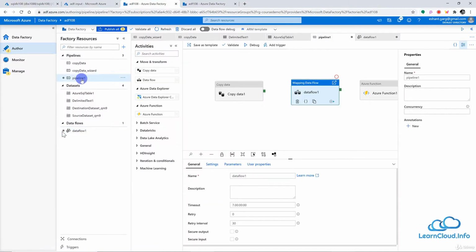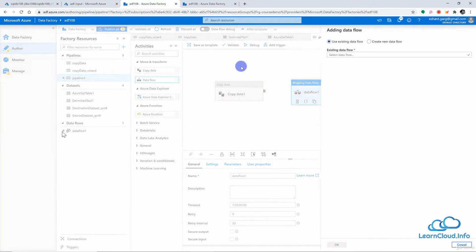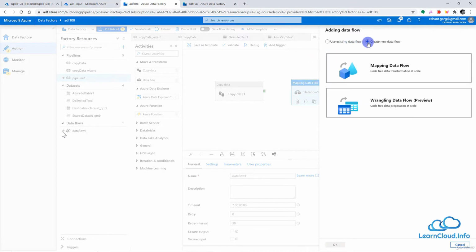Factory portal, and if I go to pipeline here, I have this data flow. Let me add another data flow. So when I try to add a data flow and I want to create a new data flow, it asks me which kind of data flow I want, mapping data flow or wrangling data flow. So what is the difference between these two?